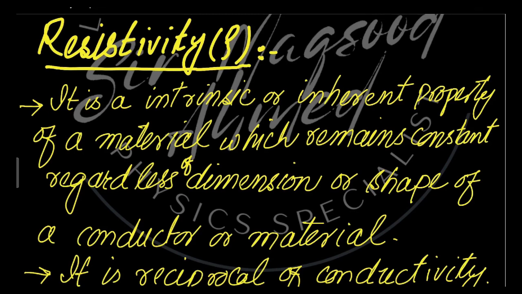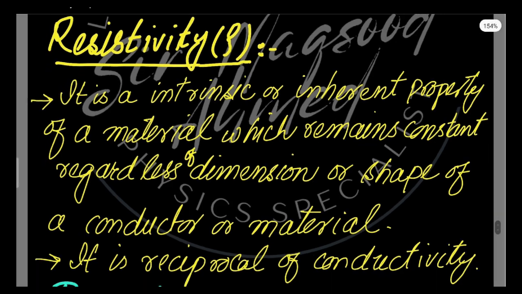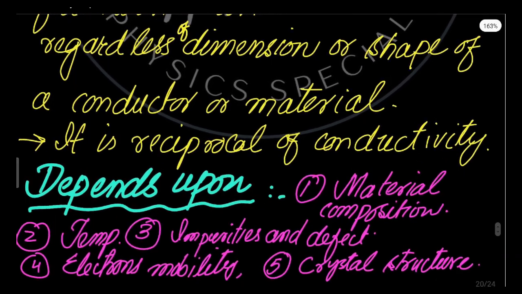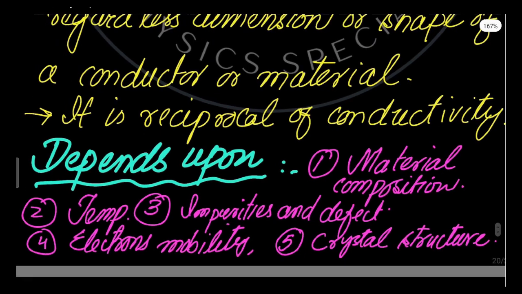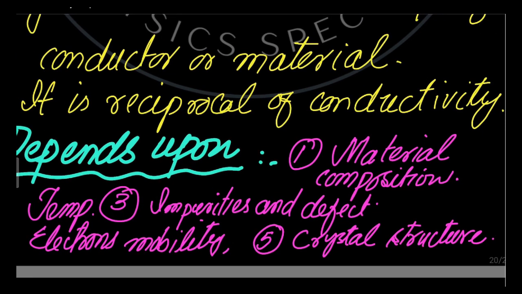Dear students, now we will discuss resistivity. It is the intrinsic or inherent property of a material which remains constant regardless of the dimension or the shape of the conductor or material. The second thing you must keep in mind, it is the reciprocal of conductivity. The resistivity of a material depends upon the following factors. Number one, material composition. Number two, temperature. Number three, impurities and defects. Number four, electron mobility. Number five, crystal structure of a material.